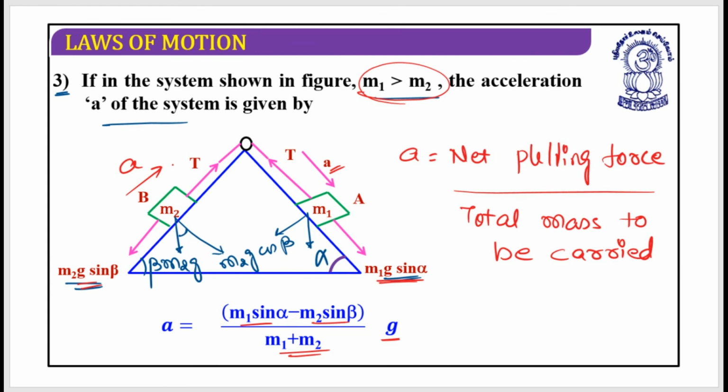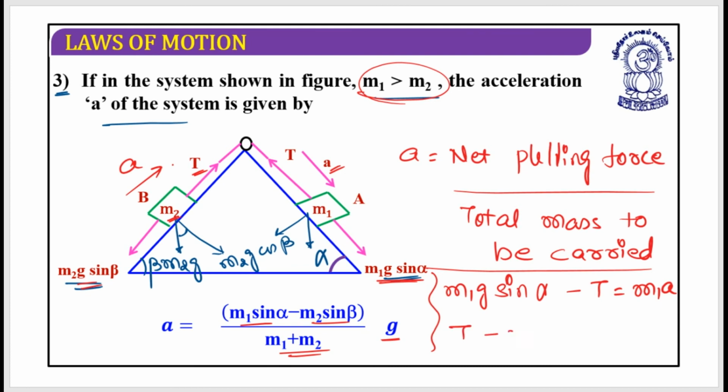How could you do this? As m1 is moving in downward direction, I can write m1 g sine alpha minus T equals m1 into a. And as m2 is moving in upward direction, tension would be higher as compared to m2 g sine beta.